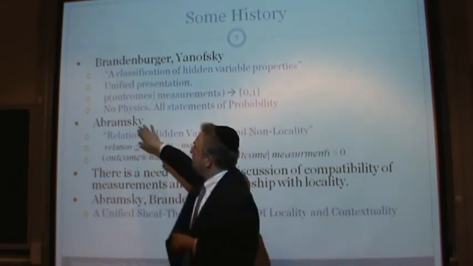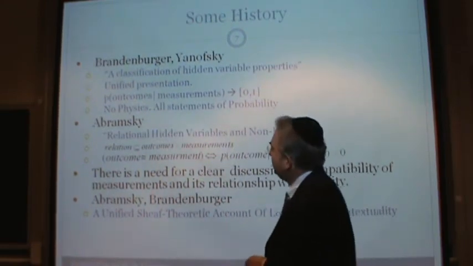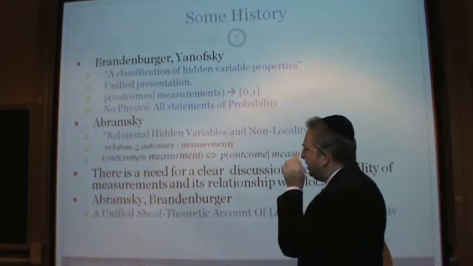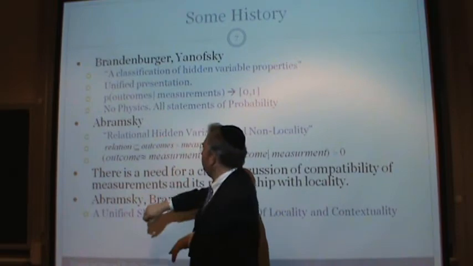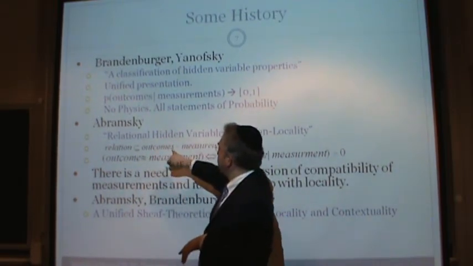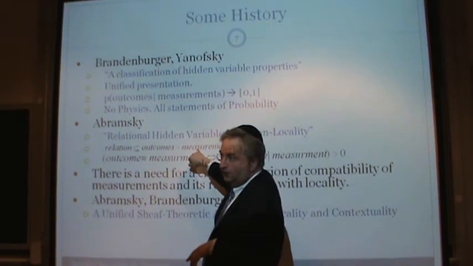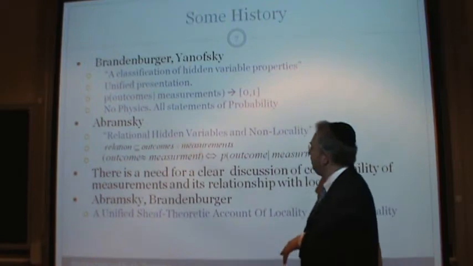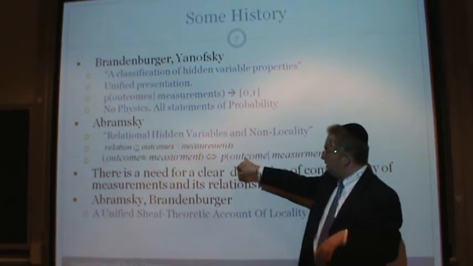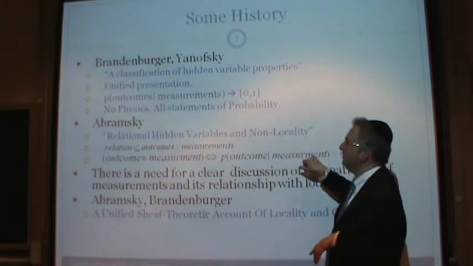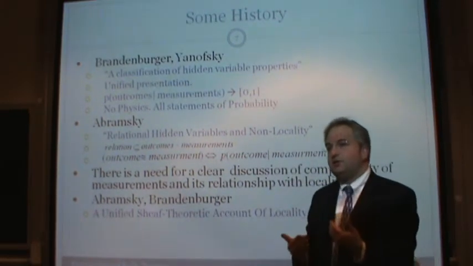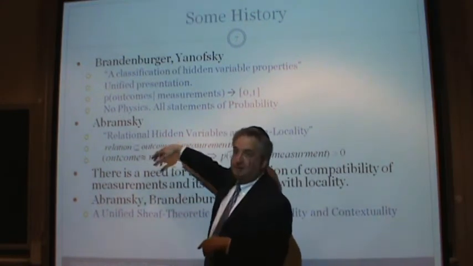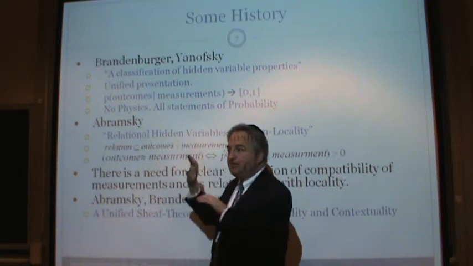Then Samson Abramsky went further with this. He wrote a paper called "Relational Hidden Variables and Non-Locality," and rather than looking at probability, he said, look at a relation, which is a subset of outcomes cross measurements. Basically, an outcome is related to a measurement if and only if the probability of an outcome given a certain measurement is greater than 0. In other words, if it's not a 0 thing, then these two things are related. And what he did was he got much of the previous work done by simply looking at this relation.